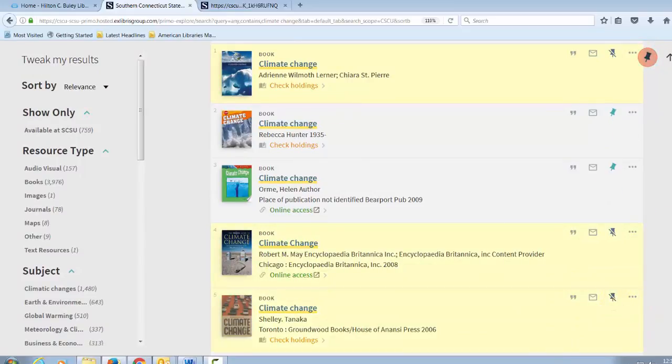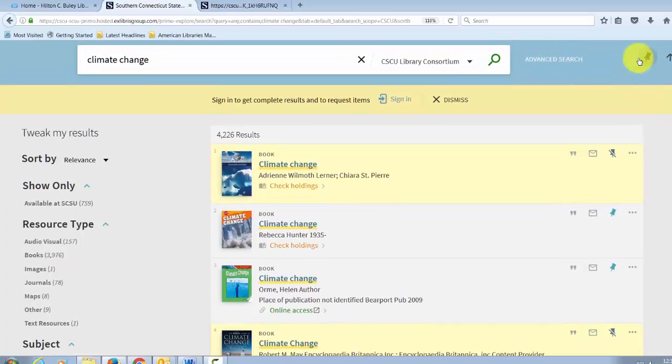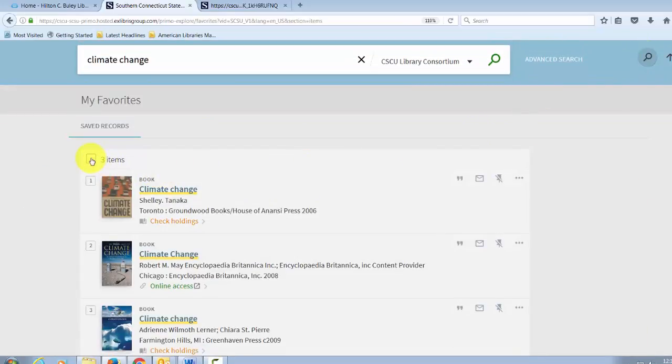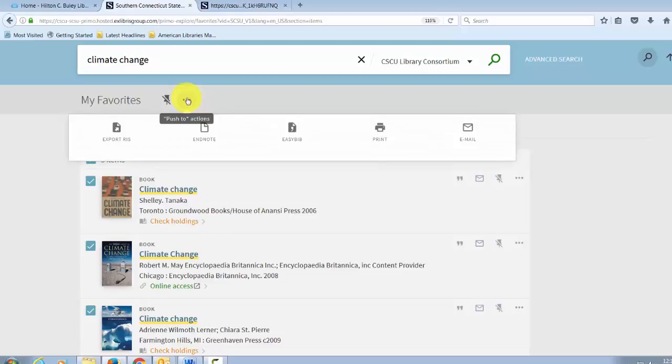So once you've marked a few, you click on the pin icon to go to your favorite list. Select the 3 items you've marked by checking off that box. And now you will see a pin icon again with 3 dots. At this point, if you change your mind and want to unpin any of these 3 records, you can do so. Click on the 3 dots for your next action. Now you can print all of your records or email them all to yourself or export them to EasyBib.